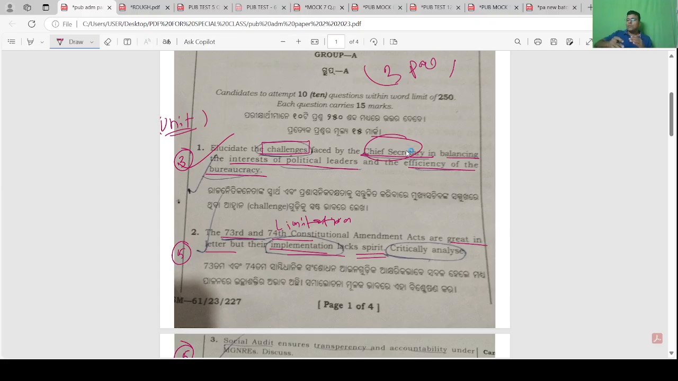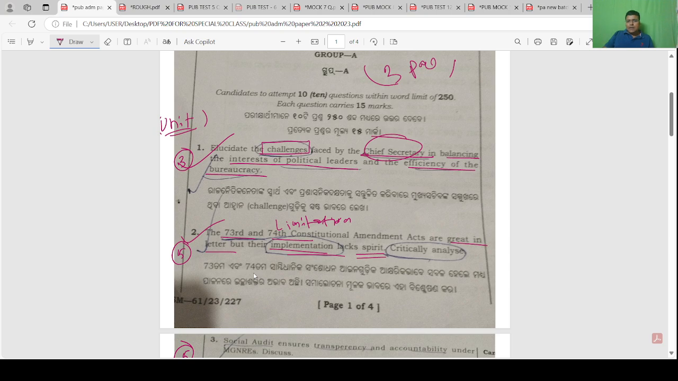That recommendation of the Second ARC related to the chief secretary also ensures efficiency of bureaucracy, because the Second ARC said that the chief secretary must have a stable tenure of 3 to 4 years. He must be selected on merit basis, and impartiality must be considered before appointing someone as chief secretary. Write 2-3 points from the Second ARC and your answer is done.